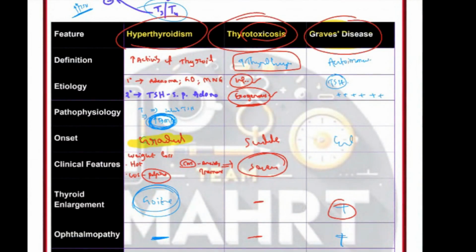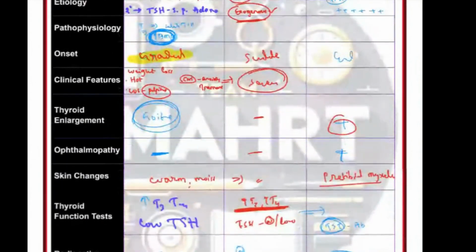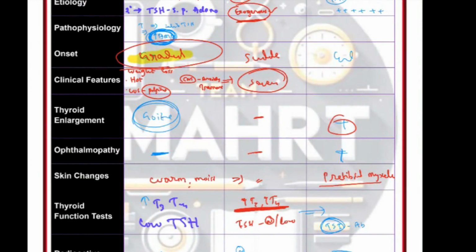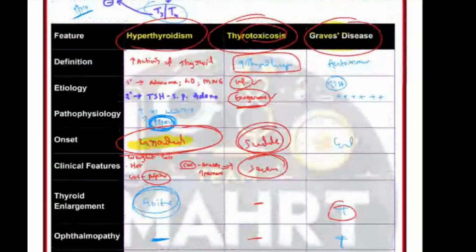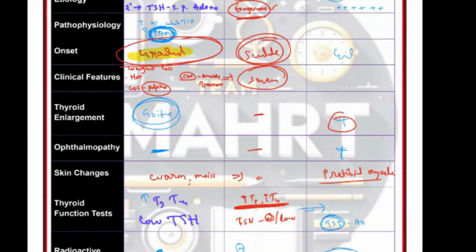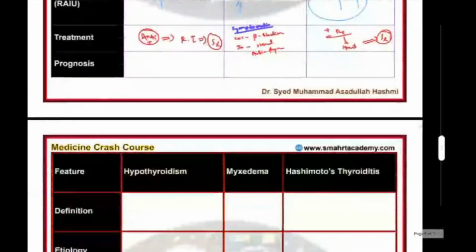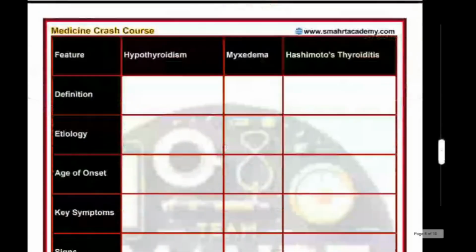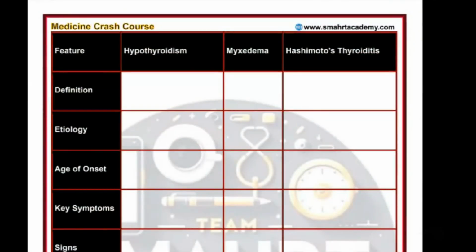Everybody understood? No? See here, the main difference is the gradual onset of hyperthyroidism and the sudden onset of thyrotoxicosis. Those who have understood, please raise your hands. Okay. Now we will talk about the hypothyroid conditions.